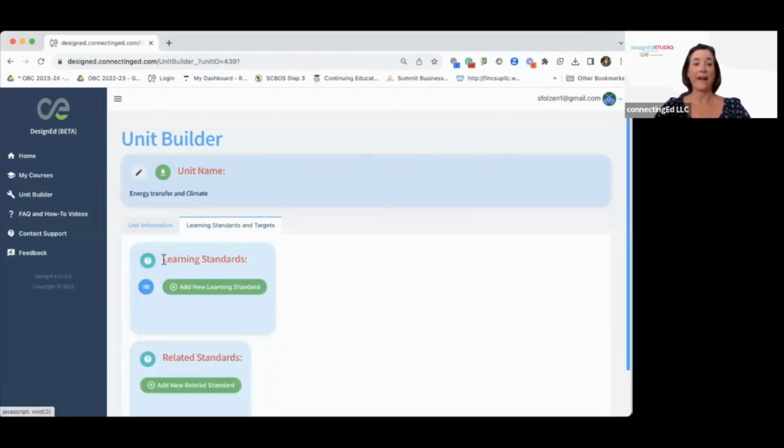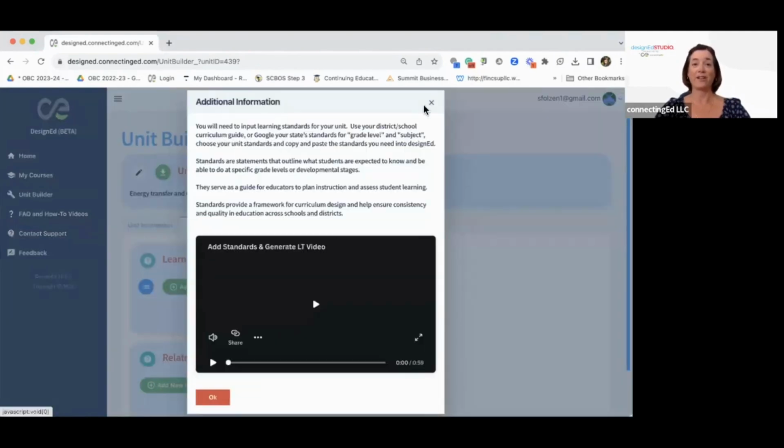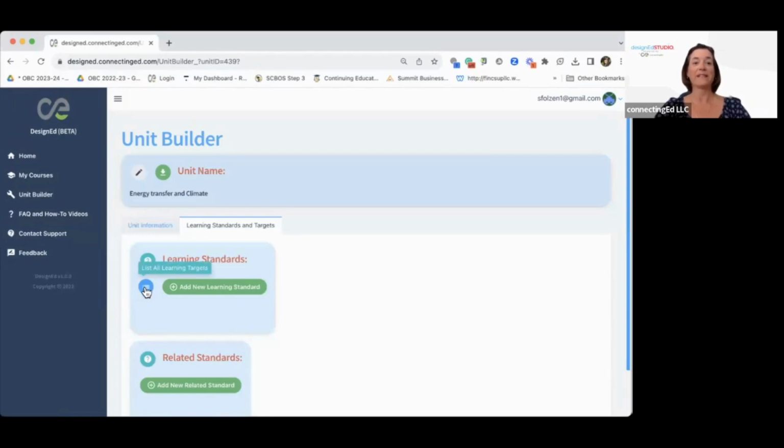Again, I'm just going to point out to you that we have the learning standards, more information right here. This one has a video in it that can show you how to do exactly what we're going to do right now as well. This is a list of all your learning targets. Right now, you don't have any learning targets.